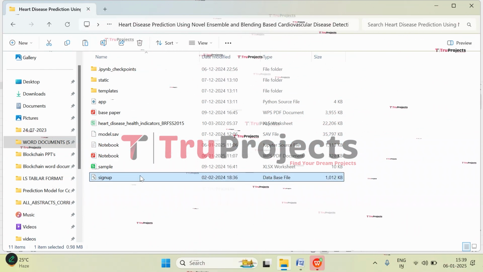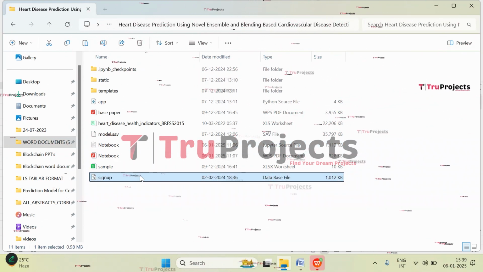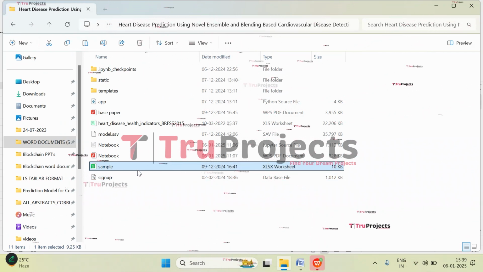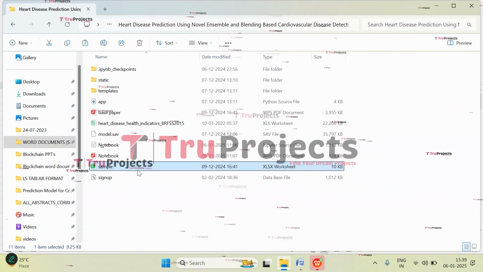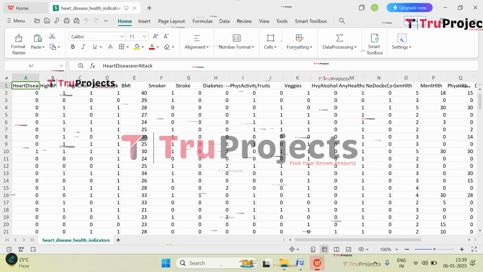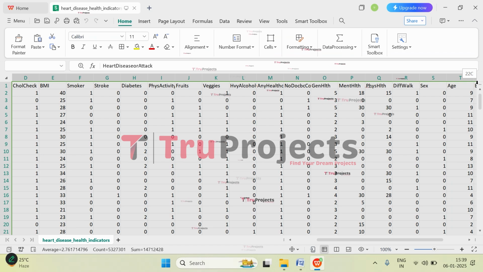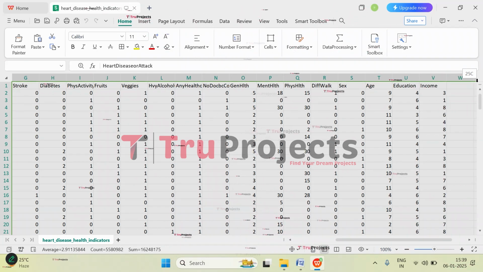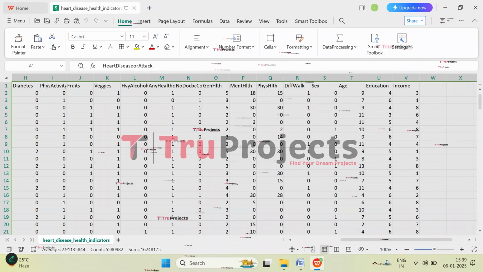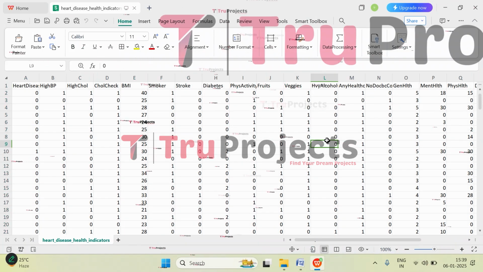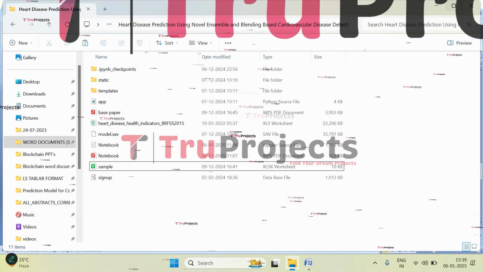This file is a database file which is used to store the user information. And this is the sample file in which we have test cases that we will be using in the front end for predicting the heart disease. Dataset has been opened. Let's open it. So these are different input features. So this is the data set, and these are all the features which influence the heart disease. And this data set, we will be using it, we will be preprocessing it, and then we will train it with the models. Let's close this.